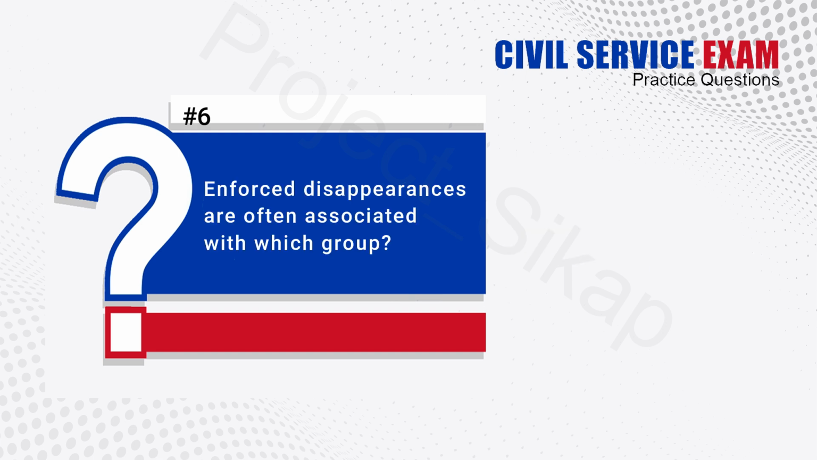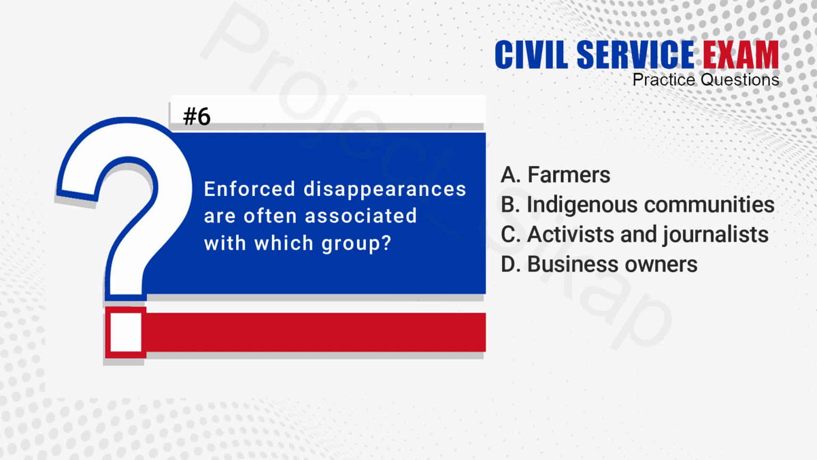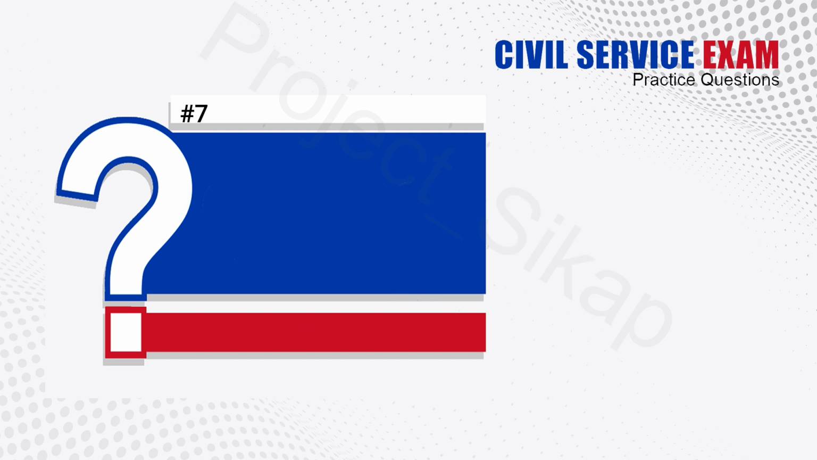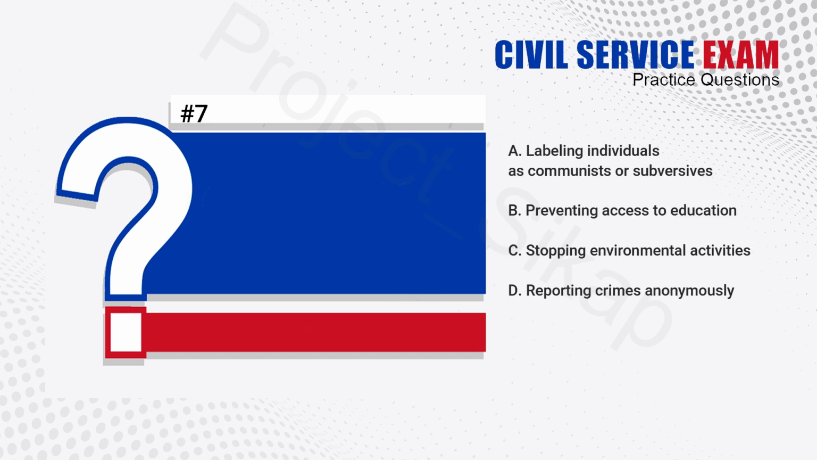6. Enforced disappearances are often associated with which group? A. Farmers. B. Indigenous communities. C. Activists and journalists. D. Business owners. The answer is C. Activists and journalists.